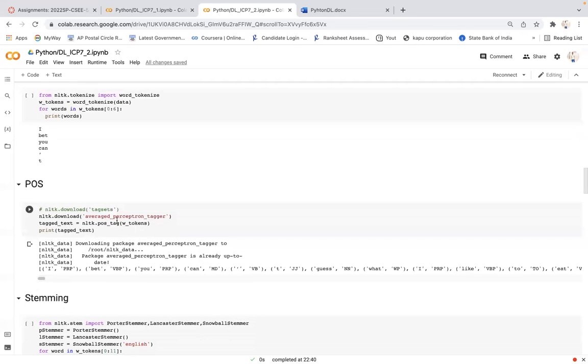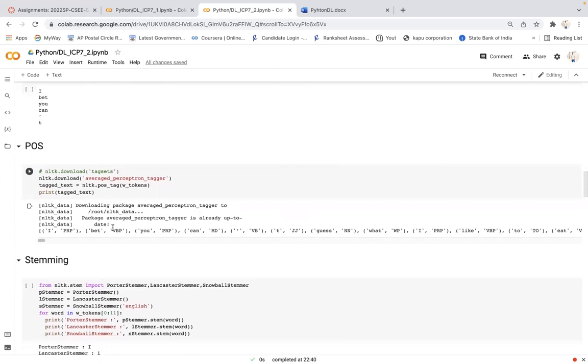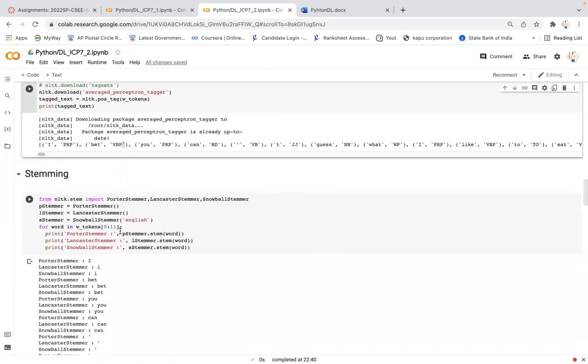In the similar way, I was downloading the library, the averaged perceptron tagger, and then by using the function pos_tag, the particular part of speech will be assigned to each word. Here you can see. The next one, stemming, is nothing but getting the root word. For example, if there is working, the root word will be work. There are 3 types of stemmers: Porter, Lancaster stemmer, and Snowball stemmer.